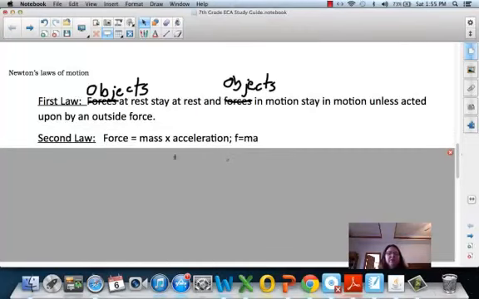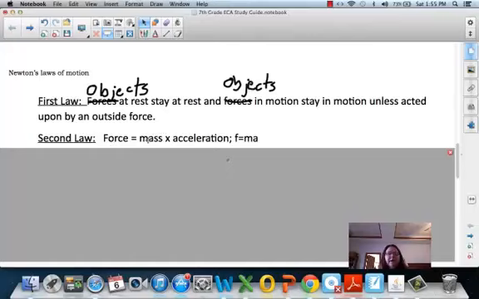Okay, Newton's second law of motion, force. The total force equals the mass of an object times its acceleration, so how quickly it's speeding up or slowing down. If we increase the mass of an object in order to keep it accelerating at the same speed, we must then increase the force at the same amount.